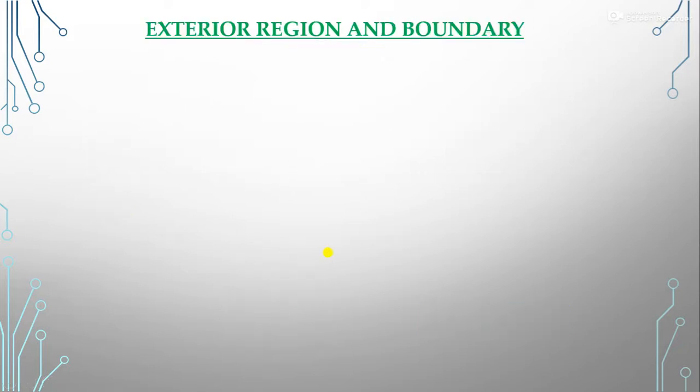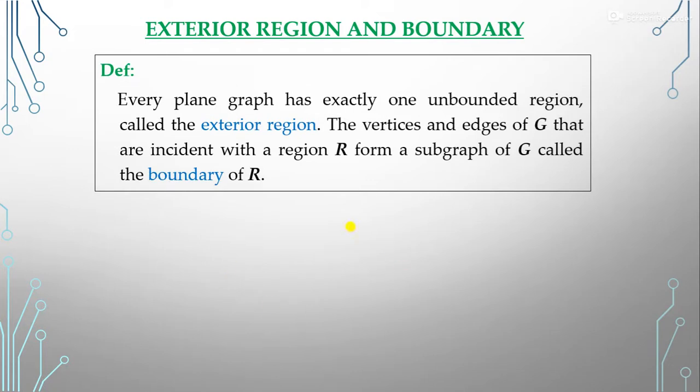Now exterior region and boundary. Every plane graph has exactly one unbounded region. Earlier I told you that we always have one unbounded region, called the exterior region.